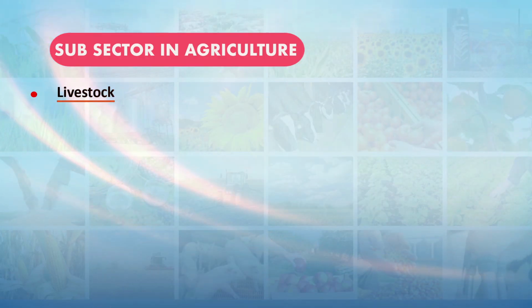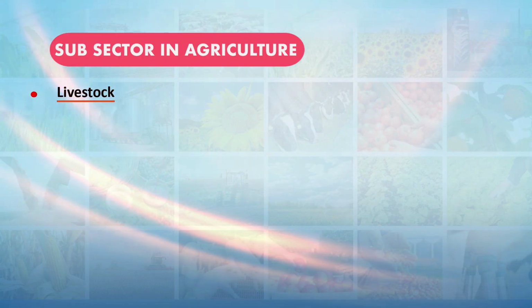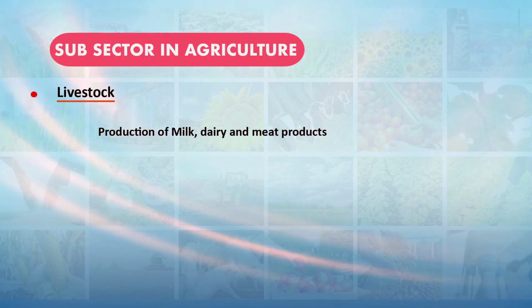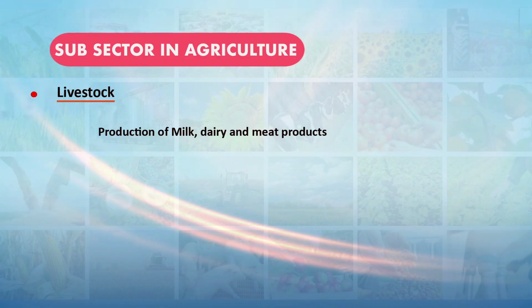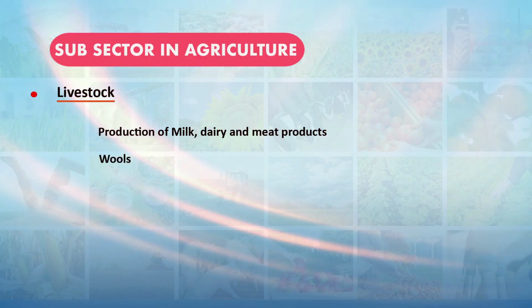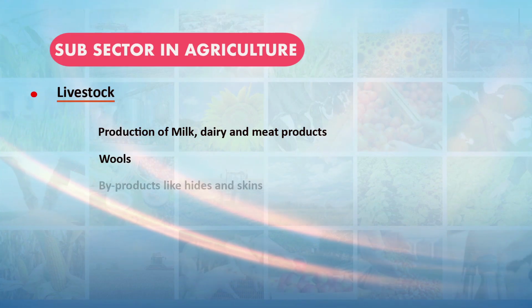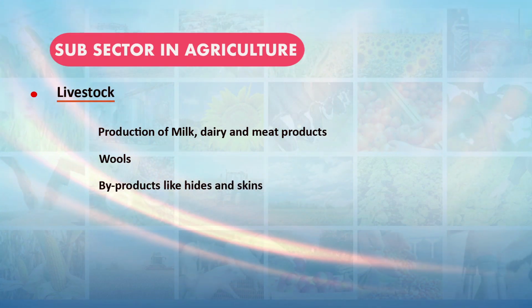These are the different plantation crops which are highly foreign exchange earning crops. We do a lot of export of these crops. The contribution of horticulture crops is in providing nutritional security as well as earning foreign exchange by exporting them. Then the livestock sector, which is a very broad sector, is basically involved in the production of milk, dairy and meat products, and from livestock we also get wool, which contributes a lot. We also get byproducts from livestock like hides and skins.